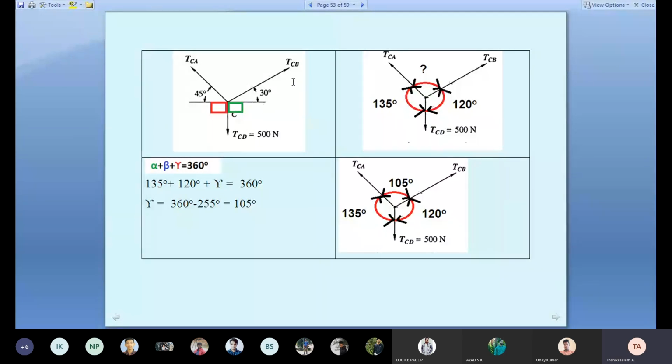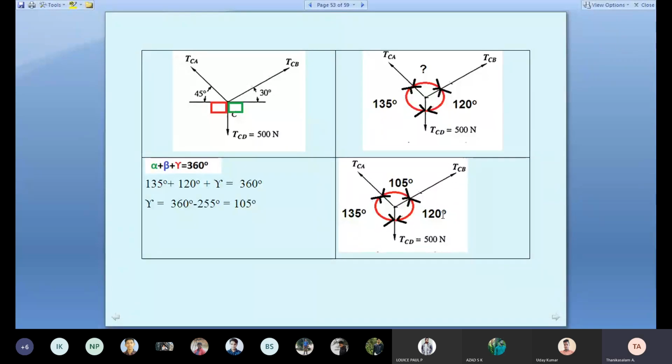Similarly, the angle between TCB and TCD is 90 plus 30, which is 120. What is the balance angle? We know for a circle, alpha plus beta plus gamma equals 360 degrees. So 135 plus 120, the balance is 105 degrees. I marked it. See the last diagram. This is the solving procedure.